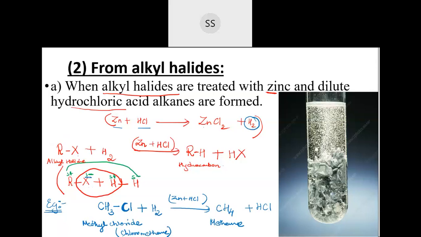So this will carry a minus charge. And R will get a positive charge. Okay, R carries a positive charge. So there is a polarization now. You see a charge separation. This polarization will polarize the hydrogen molecule also. Okay, so I am putting here one minus and one plus charge. So you can make them react now. The H plus you take out with X minus, and R plus you take out with the H minus. So you will get hydrocarbon, plus one acid also will be formed, like here HCl is formed again.